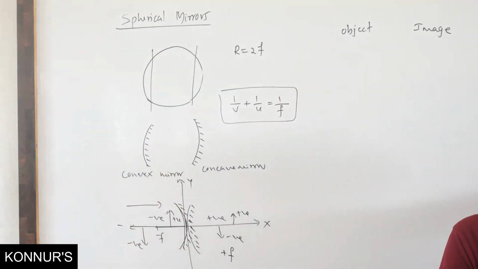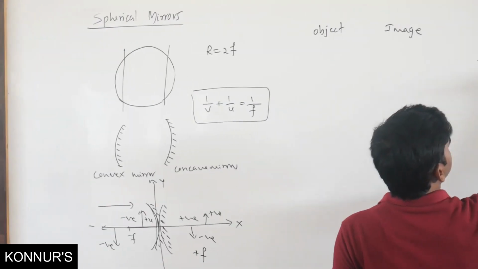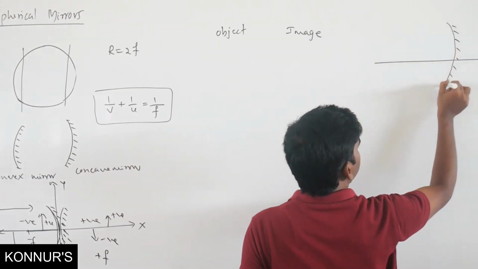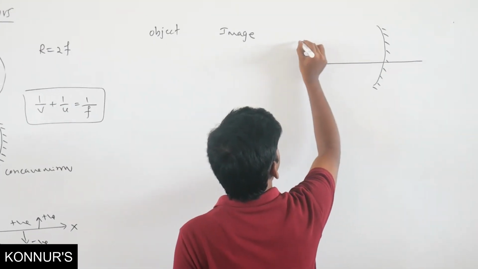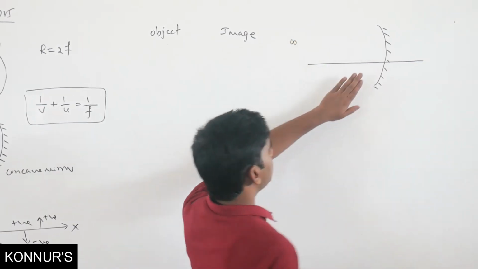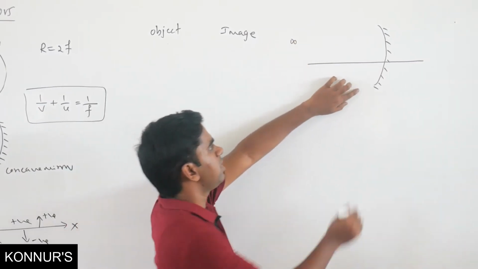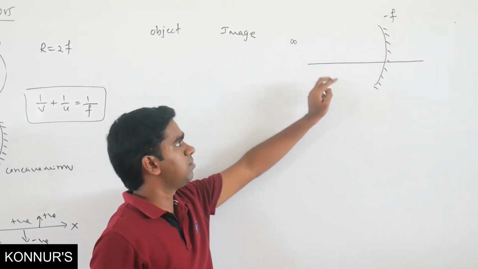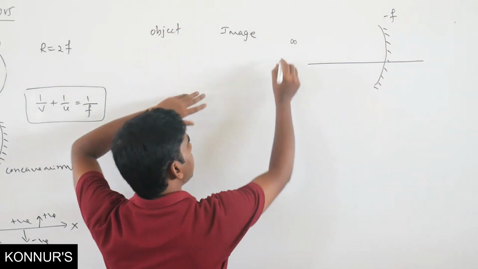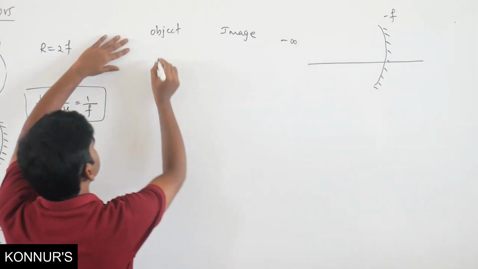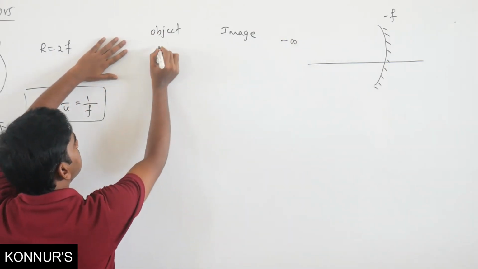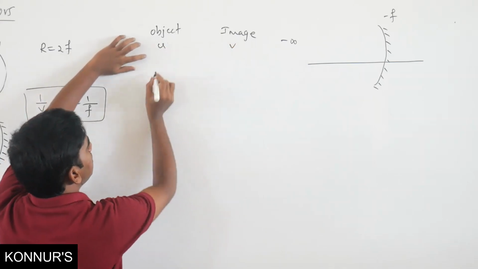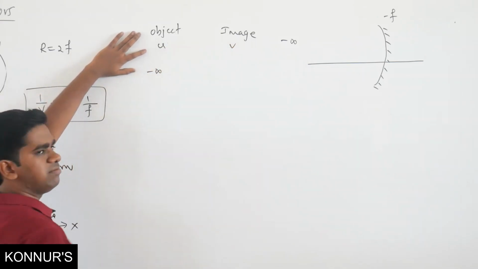Suppose this is your mirror. I will take it as concave mirror. If object is at infinity, you are measuring on this side, means its focal length is going to be negative, because this side you have to measure. Taking u as object distance and v as image distance, object distance u is minus infinity.